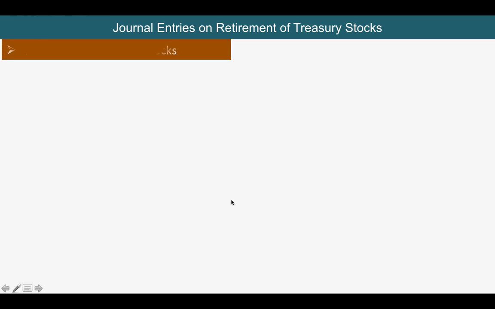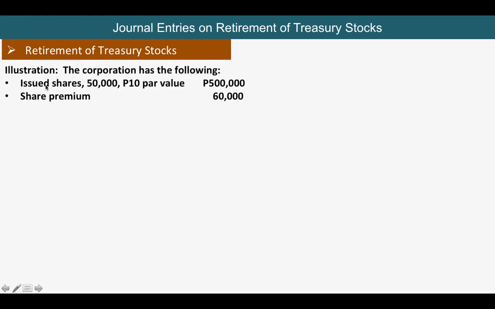We have some more here, and now we are going to discuss retirement of treasury stocks. This is now a different illustration for the retirement of treasury stocks. The corporation has the following: issued shares 50,000 at 10 par value, so that's 500,000.